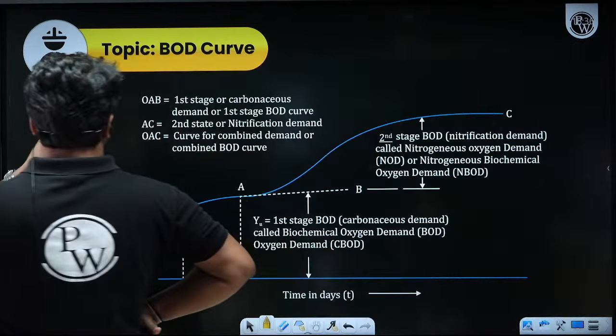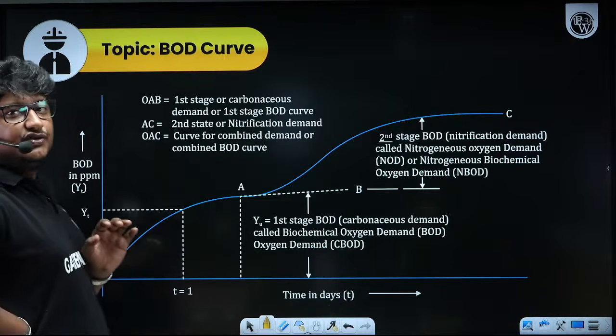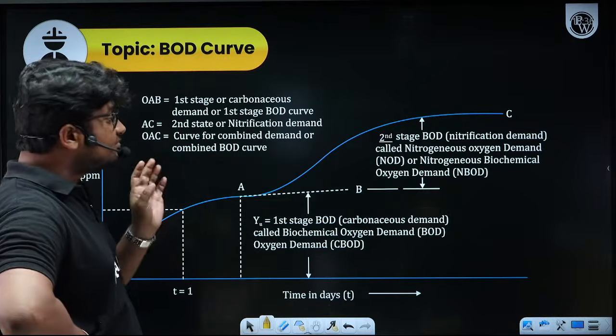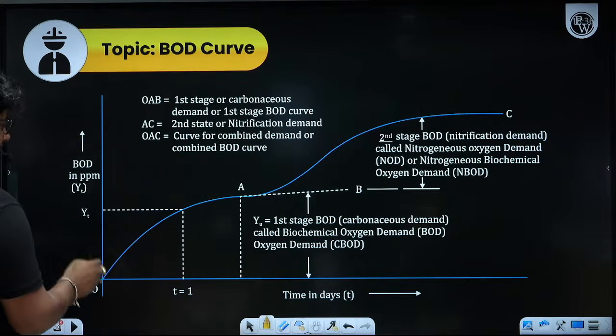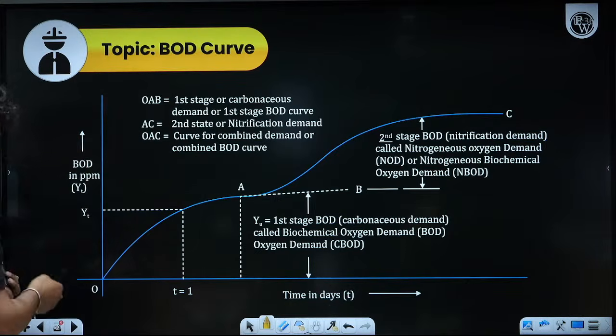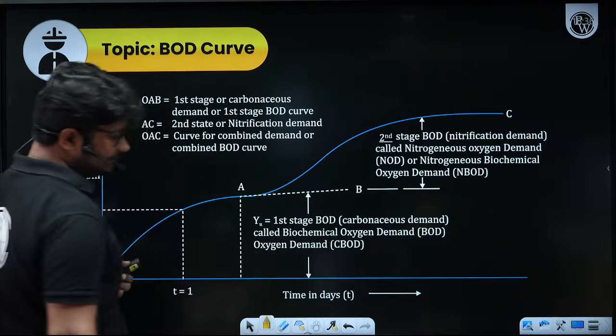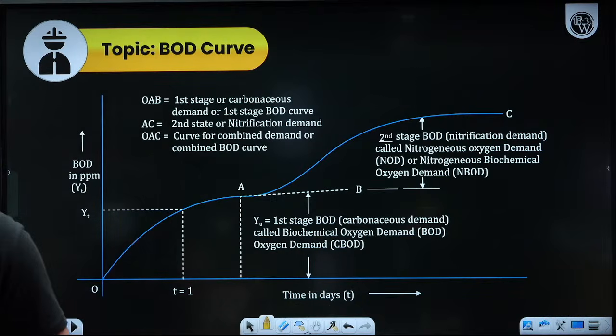Now there is a specific curve that we call the BOD curve. Now what is this BOD curve? In the y-axis you have BOD, in the x-axis you have time.